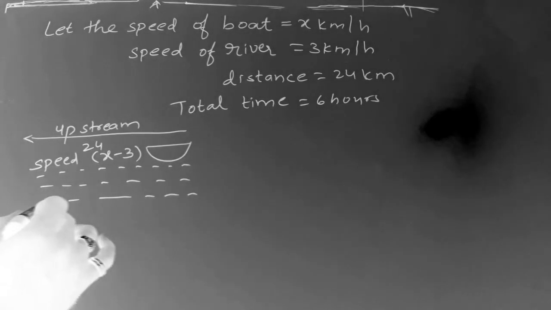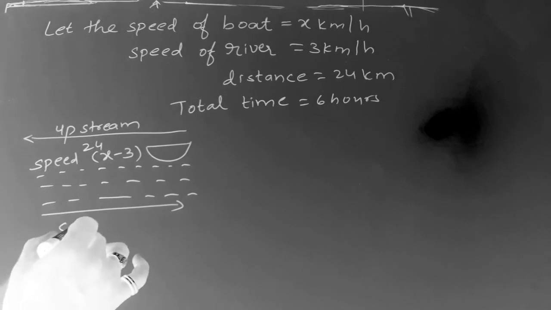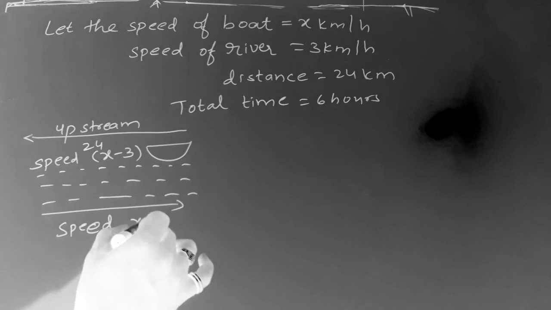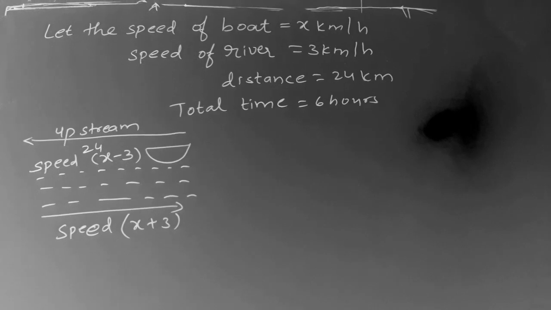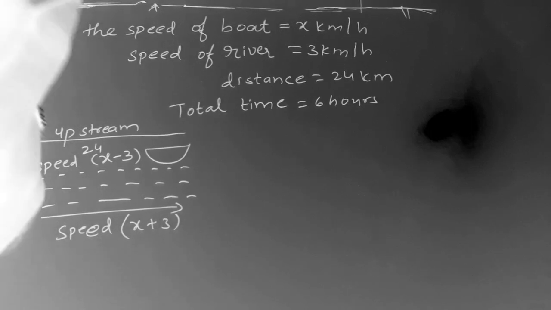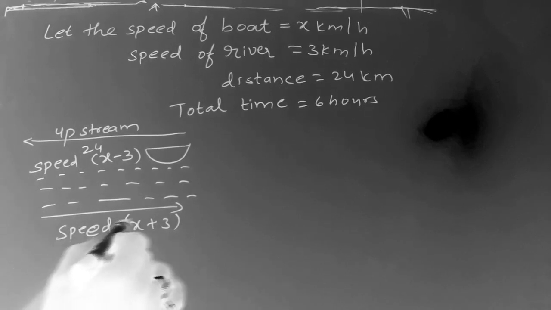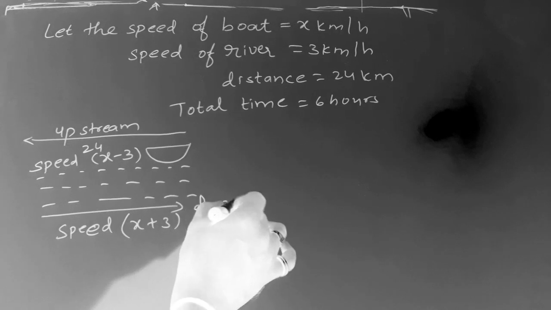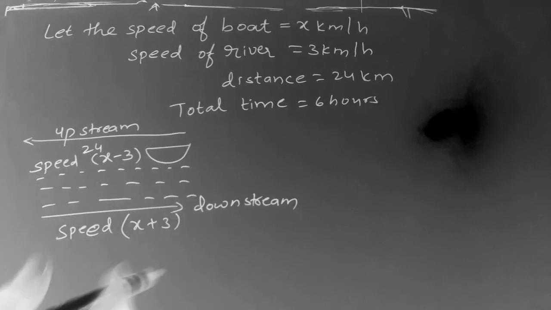If the boat is traveling downstream, the speed will be x plus 3. Whenever the boat is traveling against the water, its speed becomes speed of the boat minus speed of the river. Whenever the boat is traveling along with the water, that means downstream, the speed of the boat becomes speed of the boat plus speed of the water.